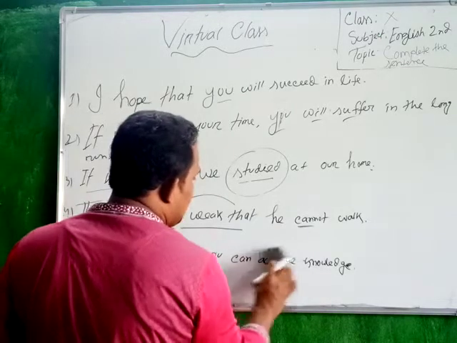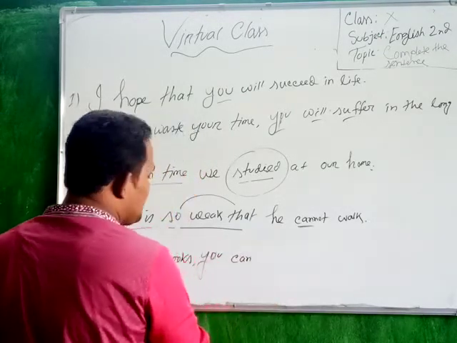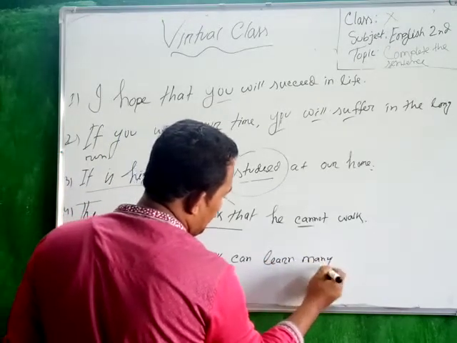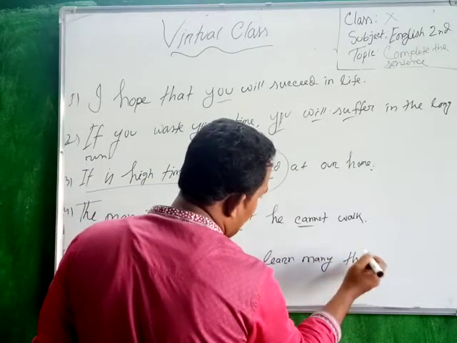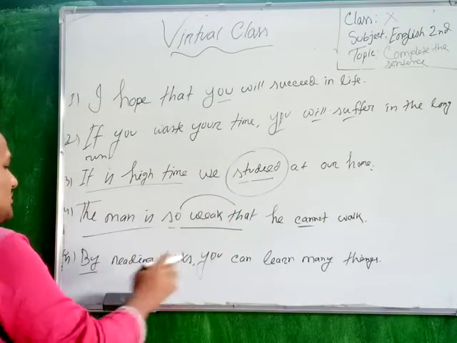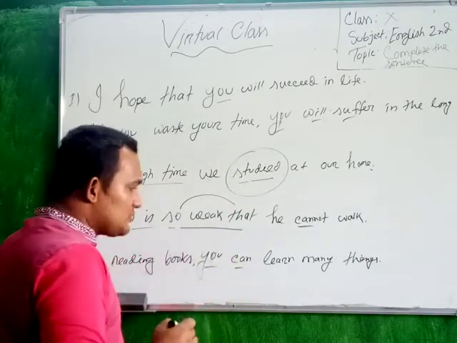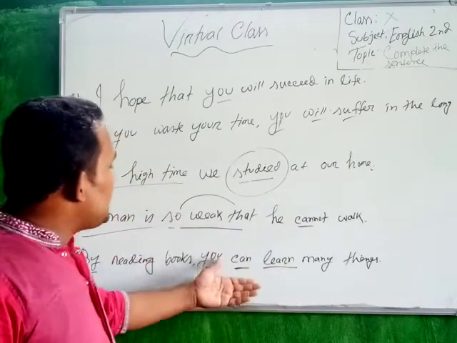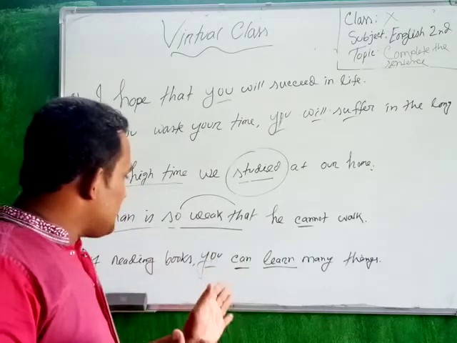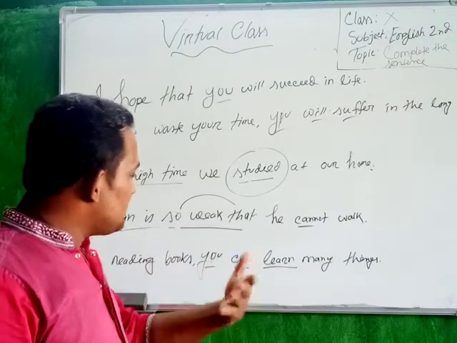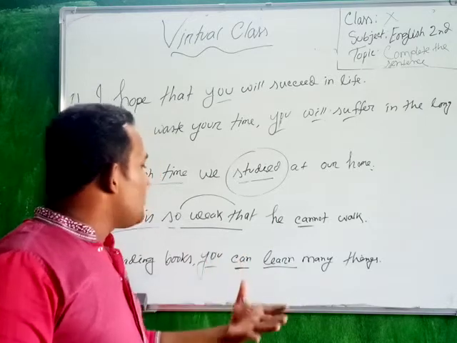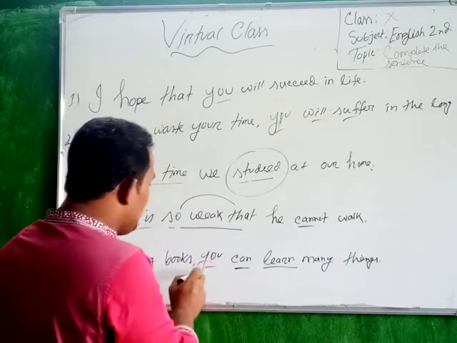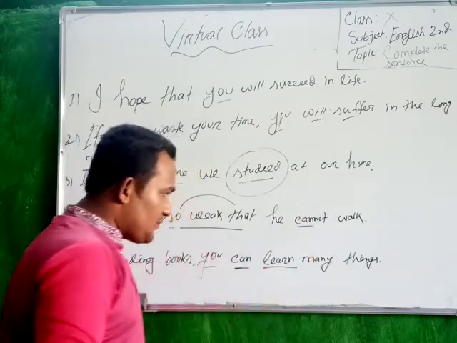Or you can say by reading books you can learn many things. You can learn many things. Okay, so by reading books you can learn. So you can see that the subject is you, can is a verb, a modal auxiliary verb. Can is a modal auxiliary verb, so learn is the verb. Okay, so after any modal auxiliary verb, for example can, could, may, might, shall, should, will, you have to put the present form of the main verb. Okay, so by reading books, you can learn many things.